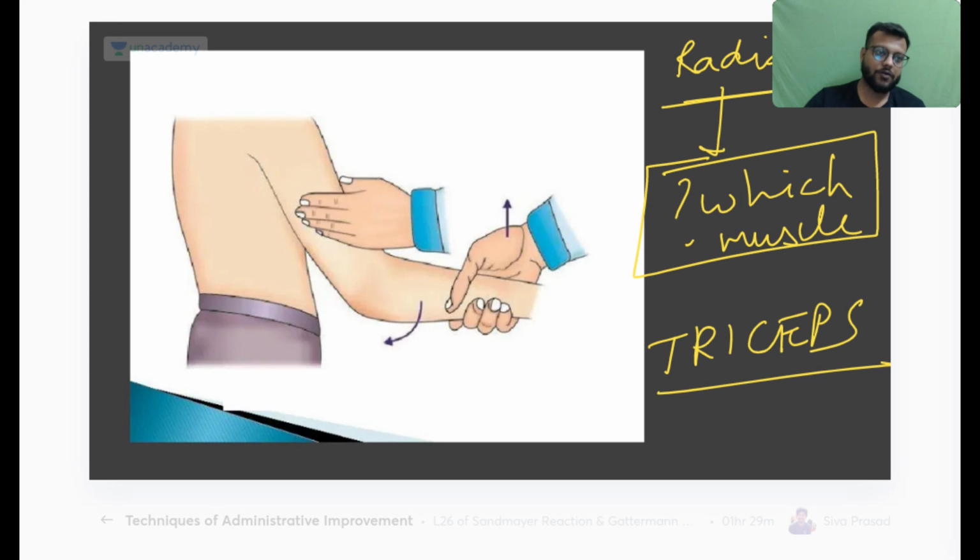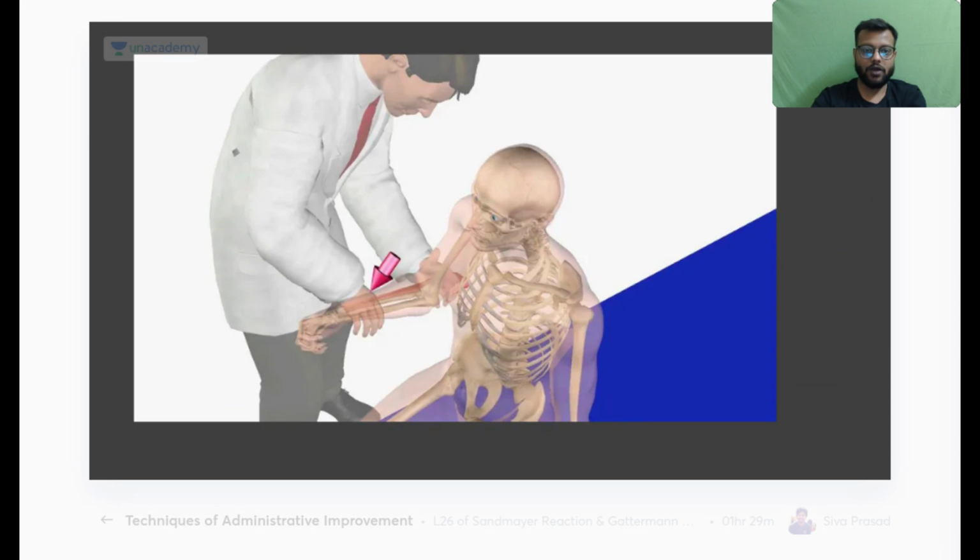Why? See, first of all here you can see very easily that the hand is at the posterior arm, and so you are feeling the contractions of the muscle at the posterior aspect of the arm, that is your triceps. And also, how do we test the triceps? Its function is the extension of the elbow. So against resistance, if you extend the elbow, you can feel the contraction of the triceps. So this is the testing of the triceps muscle, remember.